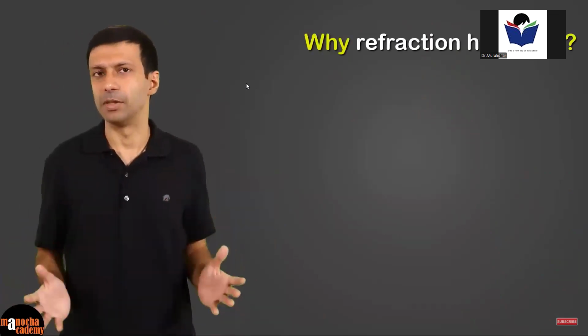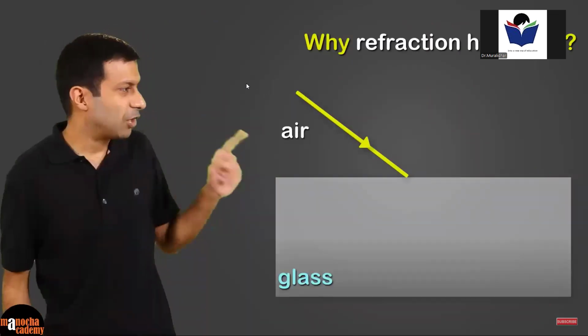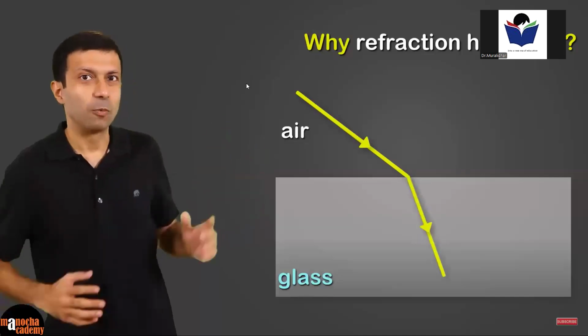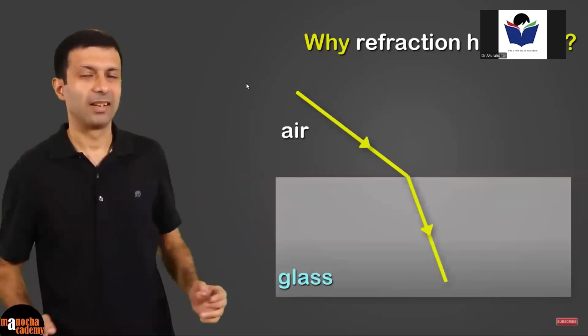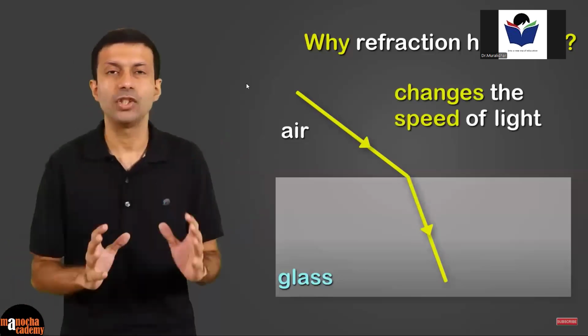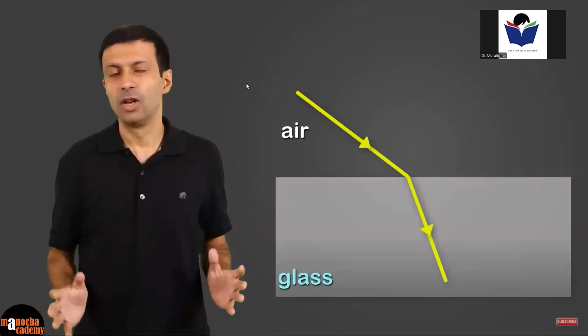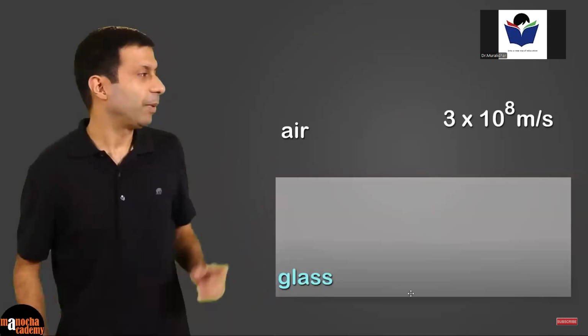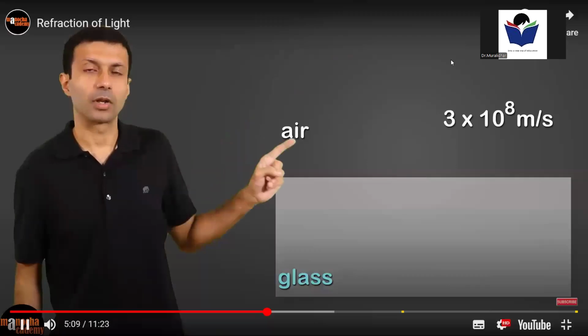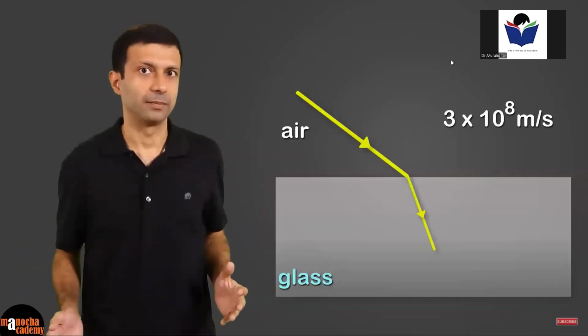Now that we know what is refraction, let's take a look why refraction happens. So what is the magic this glass block is doing to bend the light? The answer is it changes the speed of light. So let's say the speed of light in air is approximately 3 × 10⁸ meter per second.